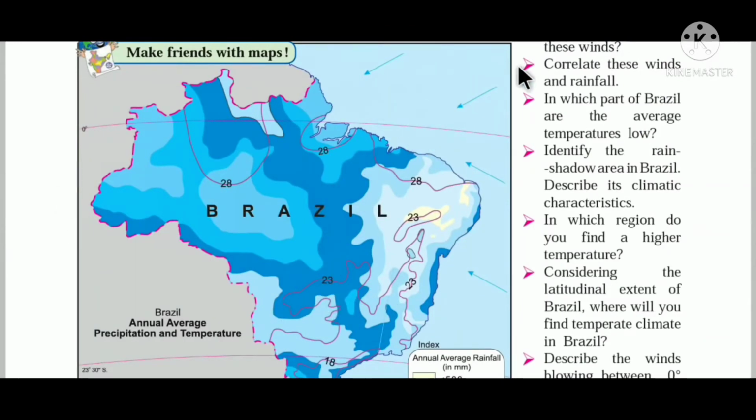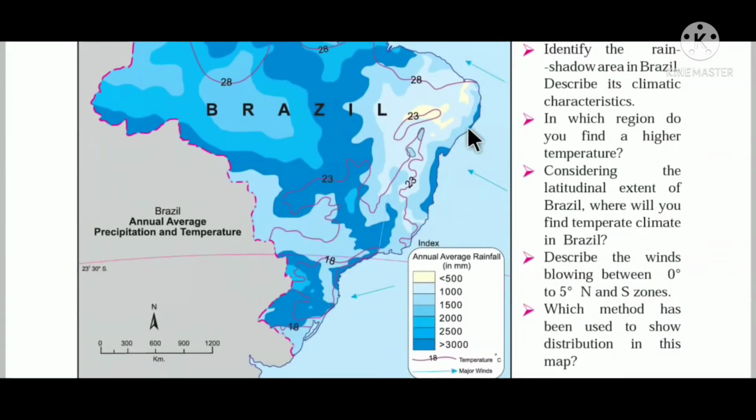Now let us study with the figure. What do you see? The arrows? Yes, these are the arrows that show the path of monsoon winds. They enter Brazil from northeast and southeast. So they are called northeast monsoon winds and southeast monsoon winds.